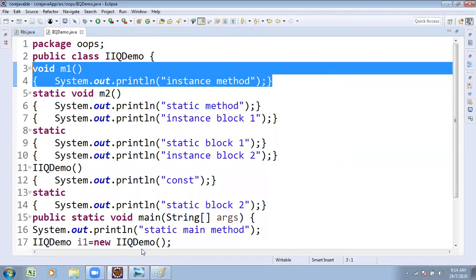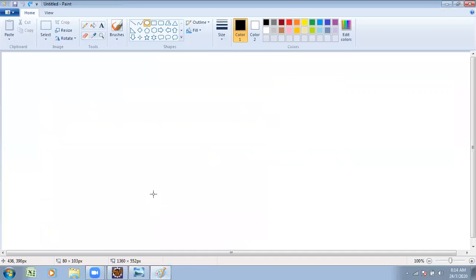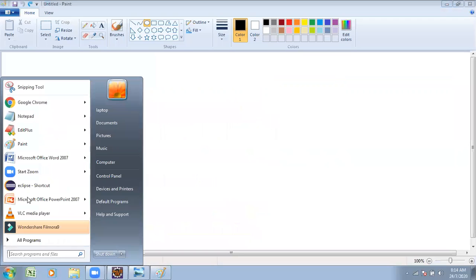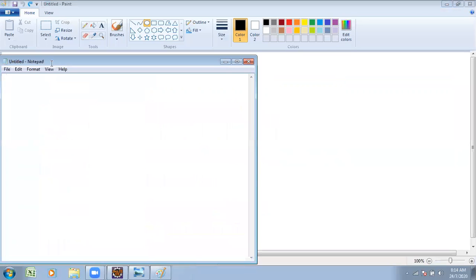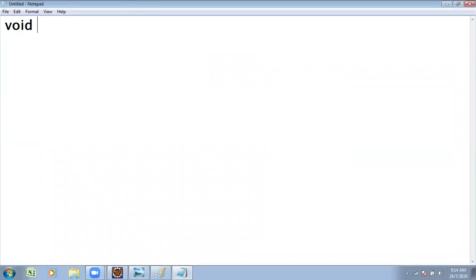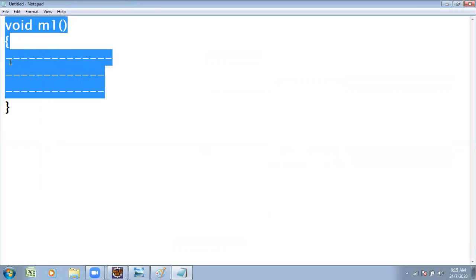But now, instead of the concrete method, I want to use one terminology, the abstract method. What is the difference between a concrete method and an abstract method? I will show you. Void M1 method: the heading of the method, as well as several lines of code for the body of the method. Heading is there, body is also there. This is called a concrete method. A concrete method is a method which has a method header and body. Examples: instance methods, static methods, instance blocks, static blocks.